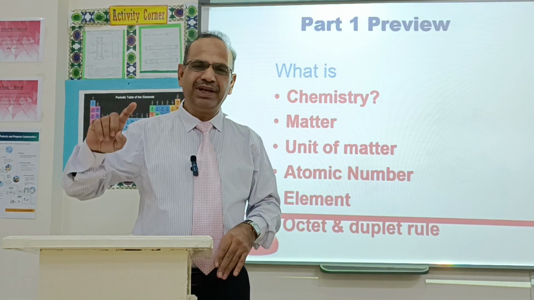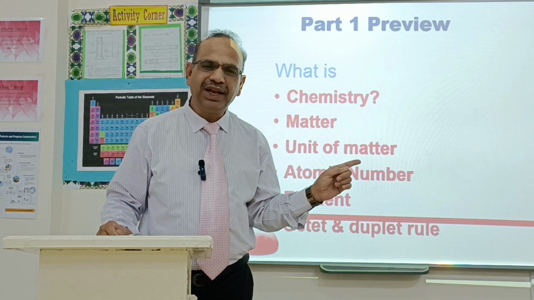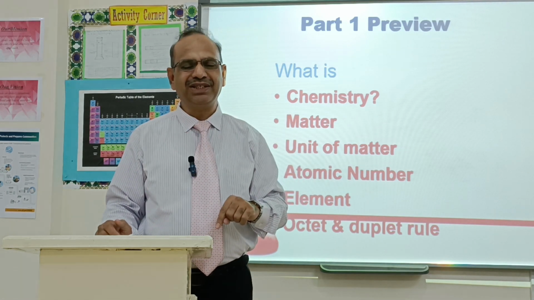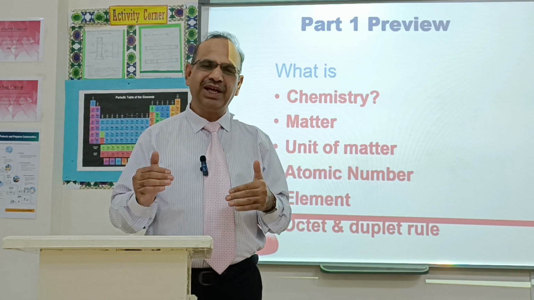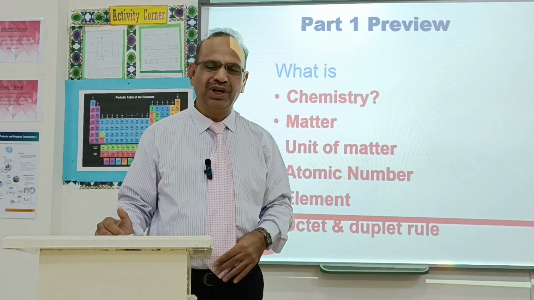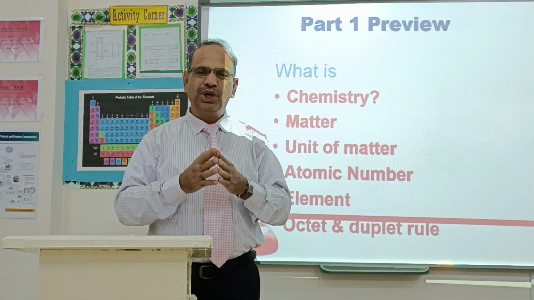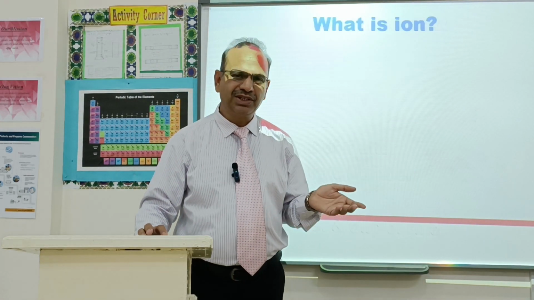In the periodic table, the 8A group are called noble gases. All the other elements try to get the electronic configuration of the noble gases. For this purpose, they may lose electrons, or gain electrons, or share electrons. So in this way, they combine with one another to form compounds. Now we are going to start today's lecture.